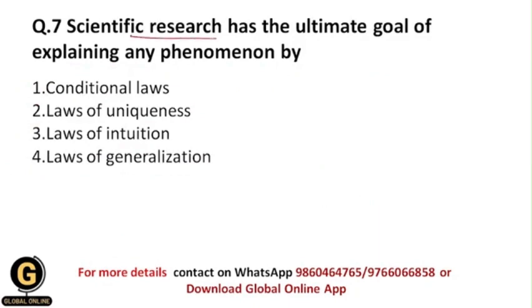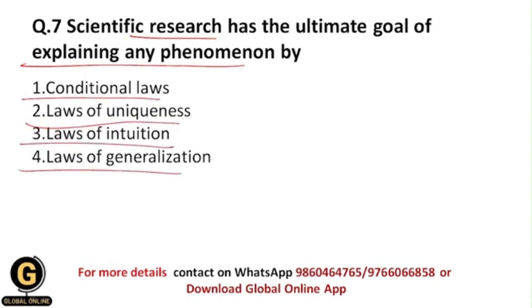Scientific research has the ultimate goal of explaining any phenomenon by: conditional laws, laws of uniqueness, laws of intuition, or laws of generalization. Students, scientific research has the ultimate goal of explaining any kind of phenomenon by the laws of generalization. Why is this?